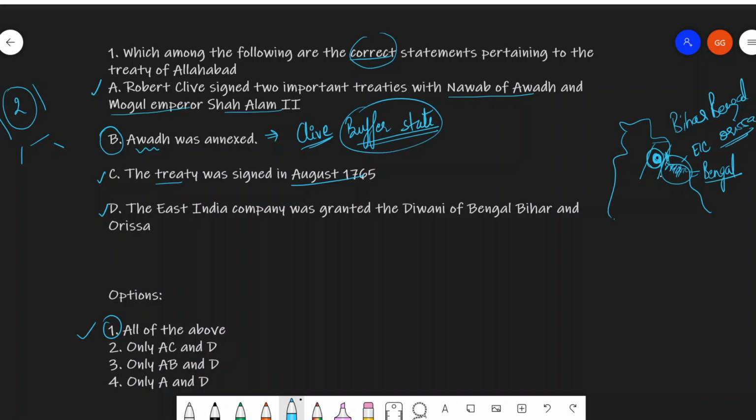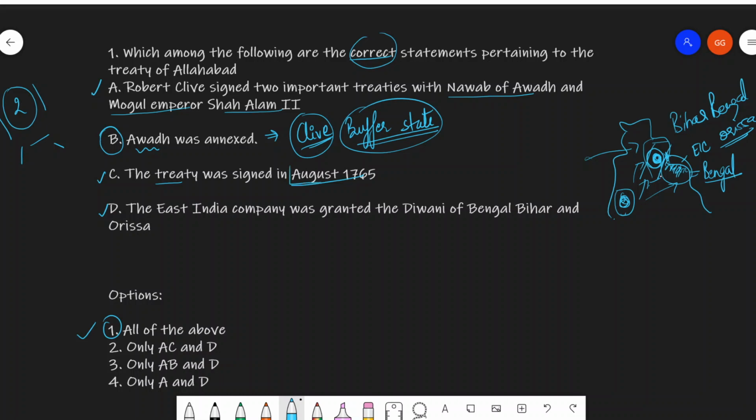So he wanted Awadh to be under an obligation to protect an extensive land frontier from invasions, that is from the Afghan invasions and especially from the Maratha invasions. If Awadh is not annexed, then the Marathas will not directly attack Bengal, Bihar, and Odisha. So for that reason, Clive did not want to get a hold of Awadh. He said that we will make the Nawab a firm friend of the company and would turn Awadh into a buffer state. So these are all the important points pertaining to the Treaty of Allahabad.